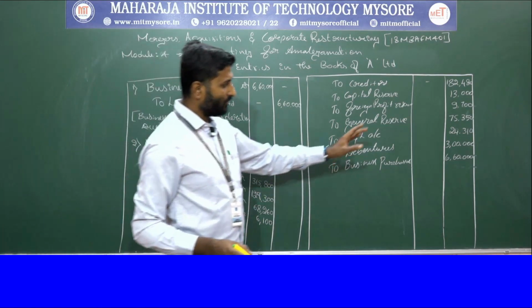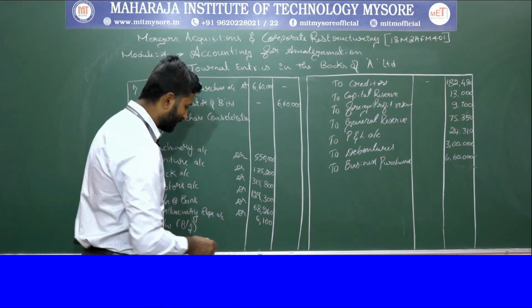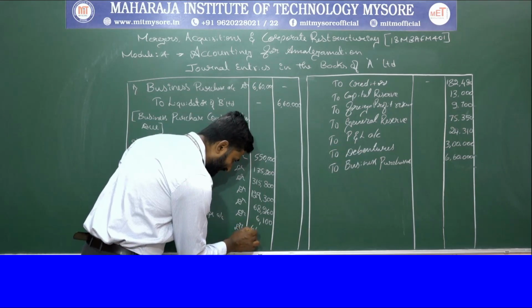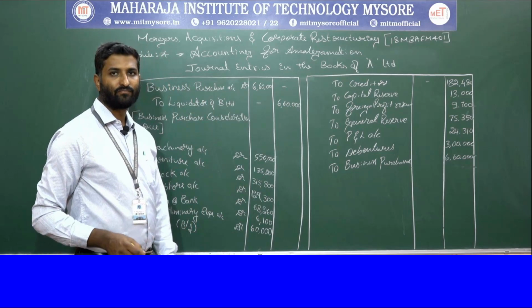When you take the total, the balancing figure will be 60,000. So the goodwill you take into consideration as 60,000 rupees here.